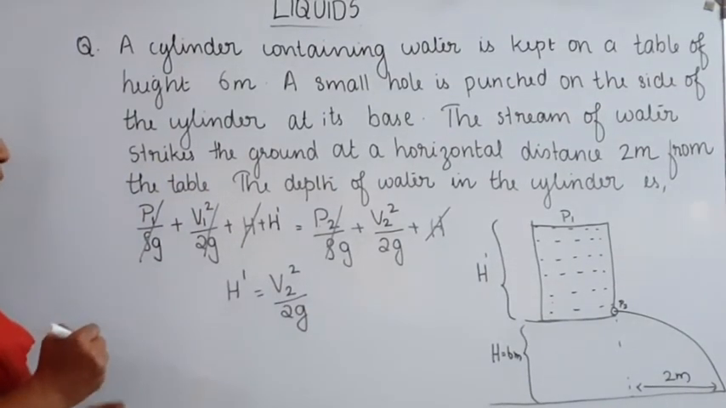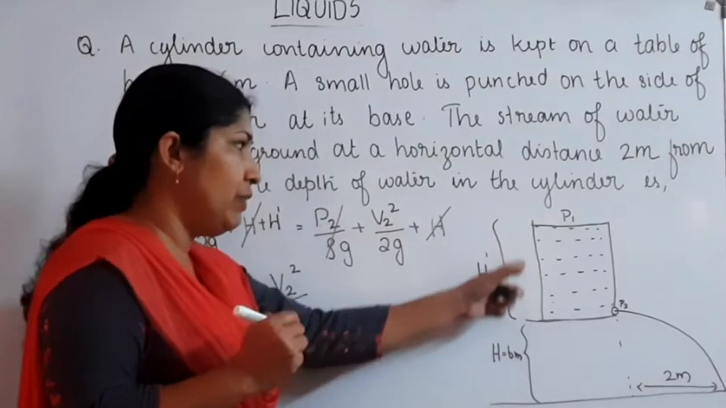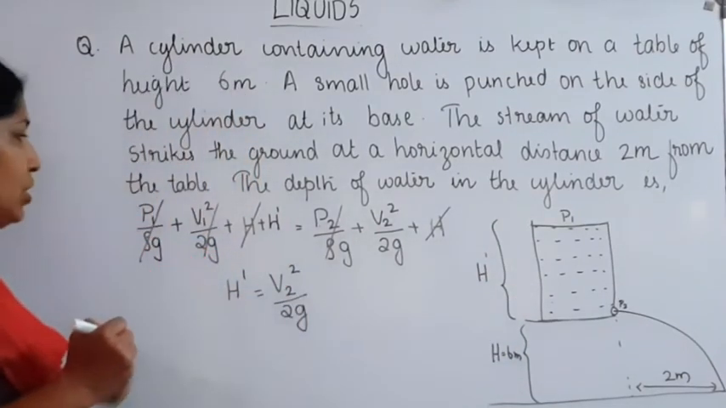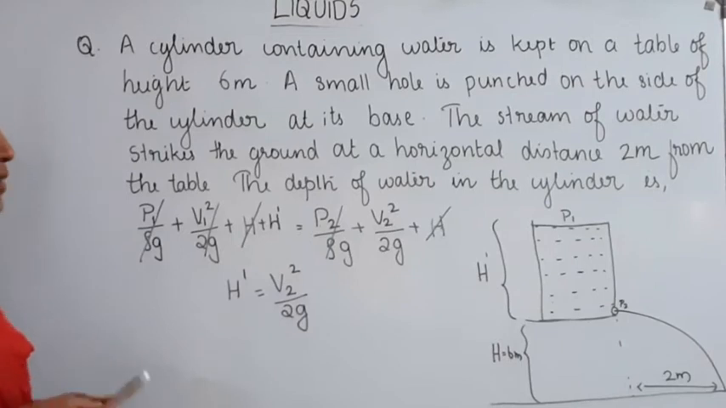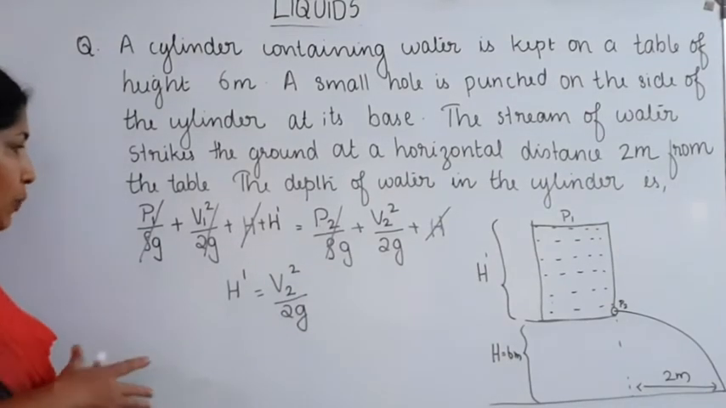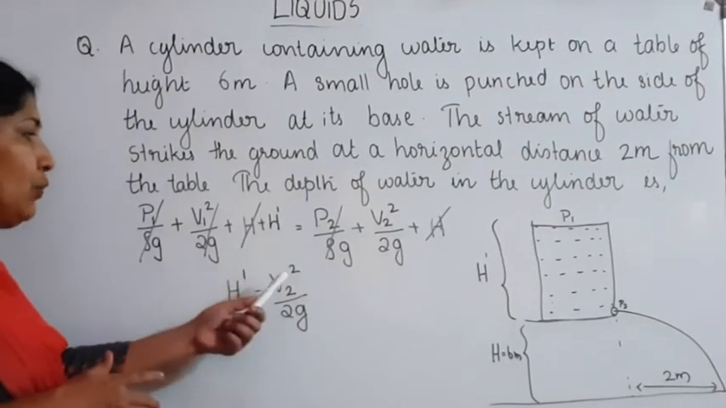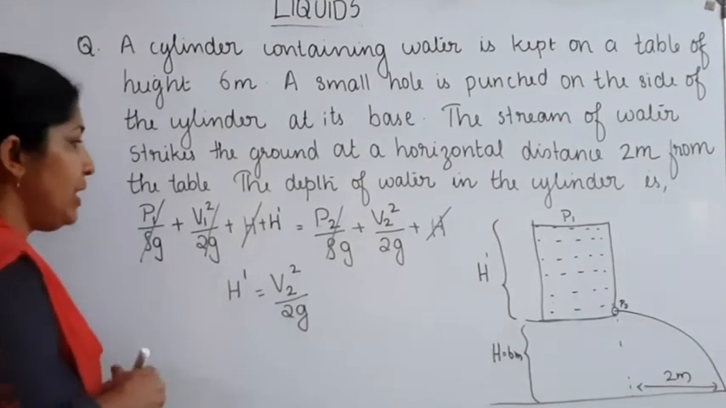We want to find out the depth of water. Okay, we want to find out H dash. H dash is equal to V2 square by 2G. But here V2 is not given. That's our problem. H dash is equal to V2 square by 2G, but V2 is not given.